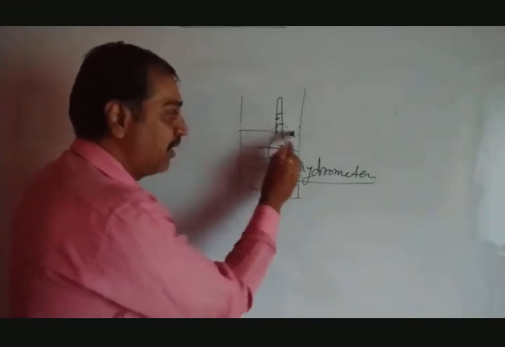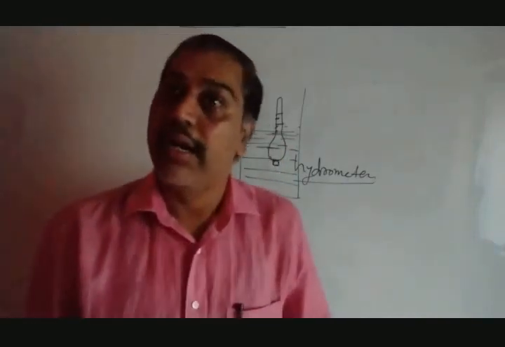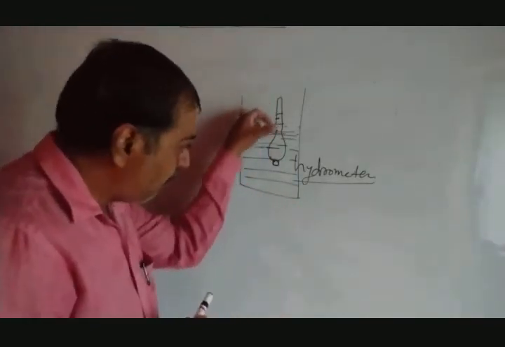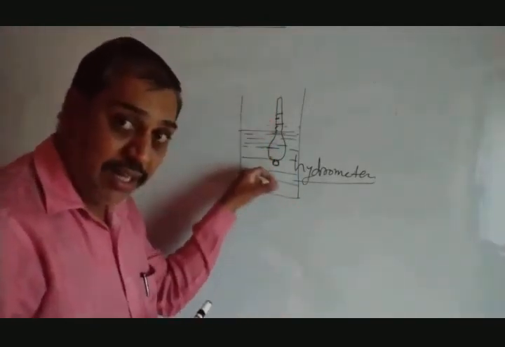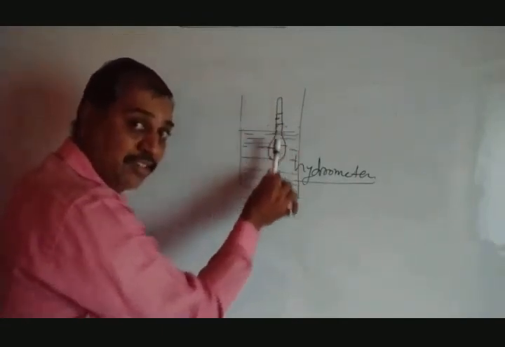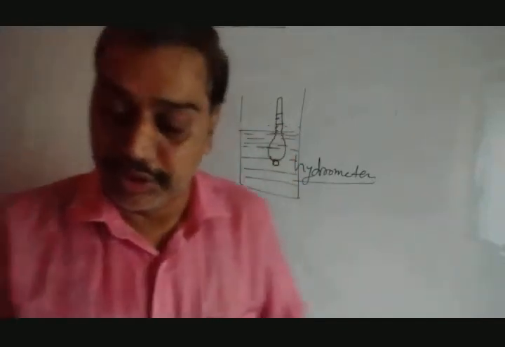Accordingly we get the reading here, how much it gets deep inside that particular milk, and accordingly density can be found out. But remember what we have done: suppose I hold it, press it inside the liquid and leave it. What will occur? It goes down, comes up, and such an oscillation it will perform, and that is nothing but an oscillatory motion they try to explain by using this hydrometer.